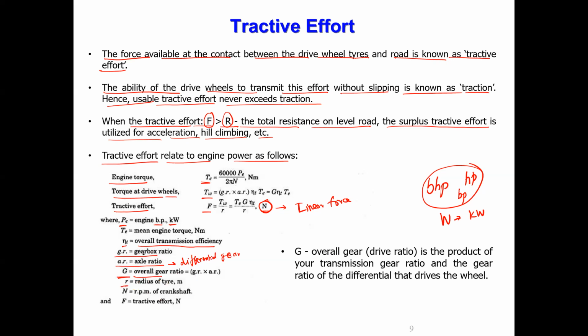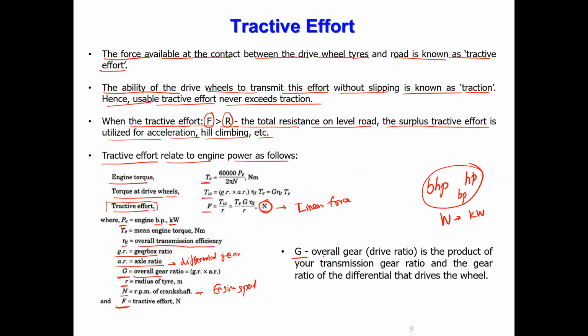Okay. Then A is the radius of the tire. Correct. So radius. N is the RPM, the rotational speed of the crankshaft. What is engine speed? Crankshaft speed is nothing but engine speed. Okay. Then F is the tractive force. What is our interest is tractive effort, which can be calculated using this formula.